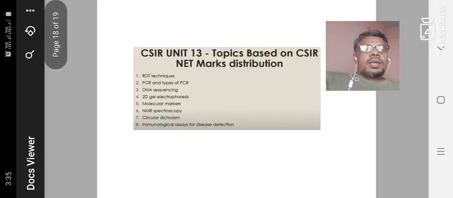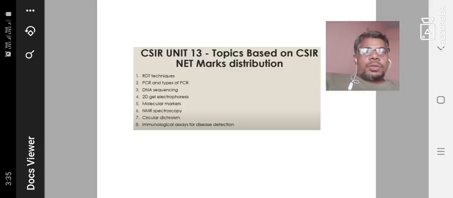Okay, finally the 13th unit: PCR techniques, DNA sequencing, 2D gel electrophoresis, molecular markers, NMR spectroscopy. These are the other ones. So the latest advanced technology and instrumentation-based questions. These are the final ones.